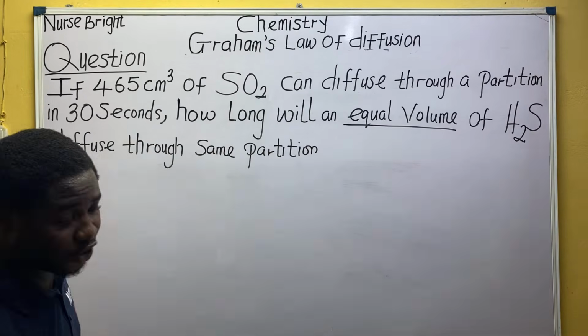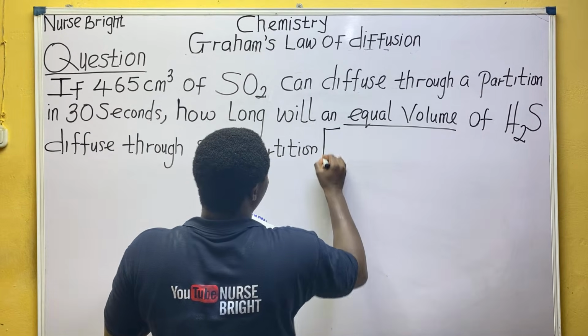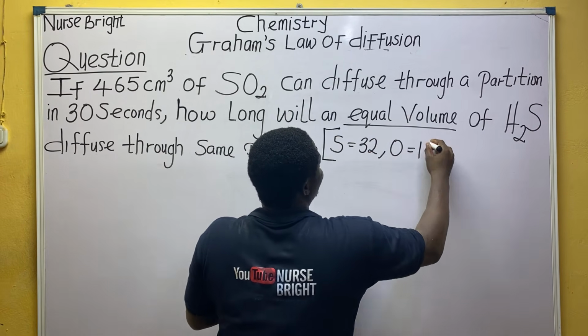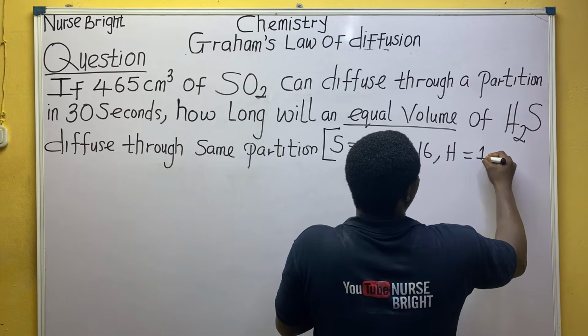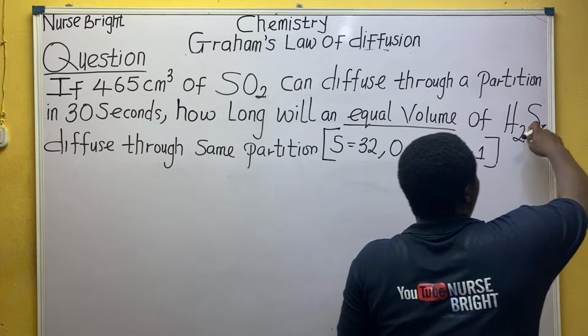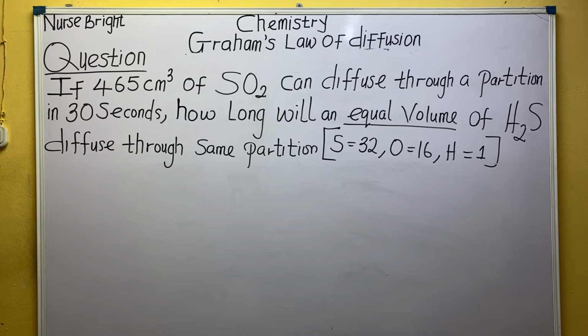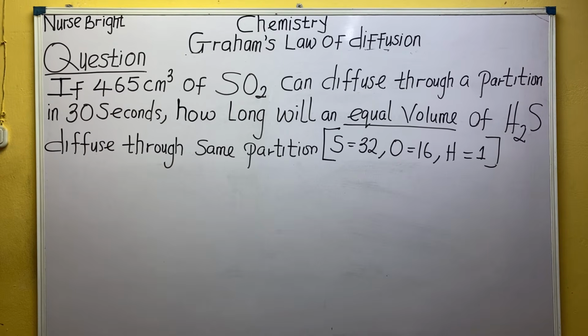Everyone pay attention. So basically here, sulfur is 32 atomic mass, oxygen is 16 atomic mass, hydrogen is 1 atomic mass, because these are the elements involved. Sulfur is sulfur everywhere. So everybody, let us work out this one together right now.